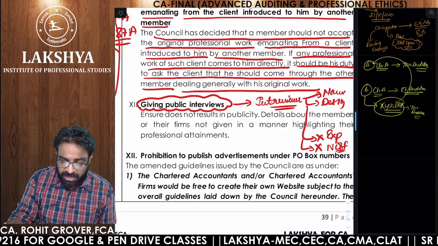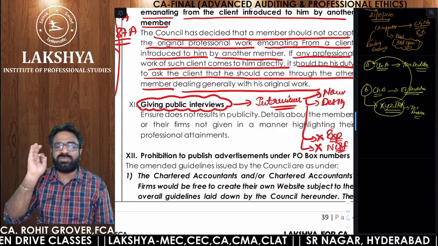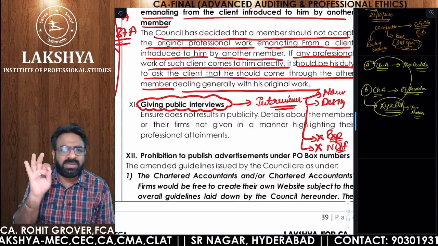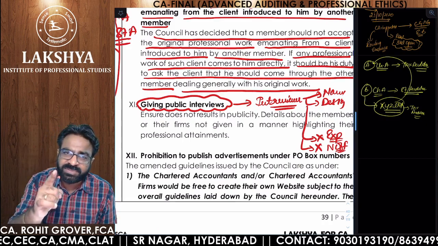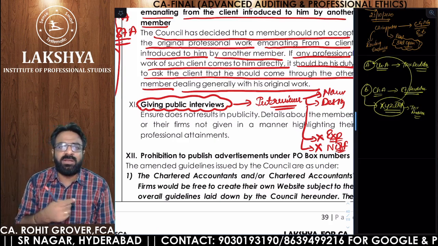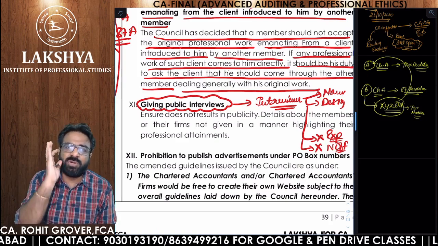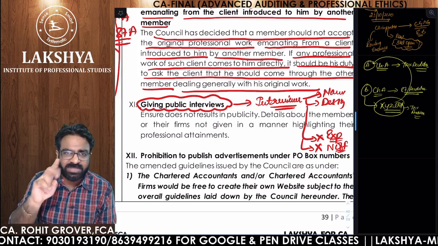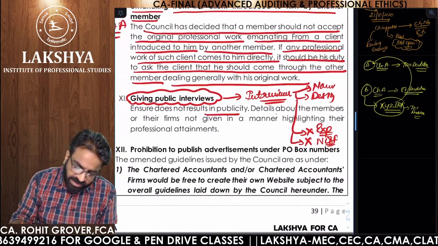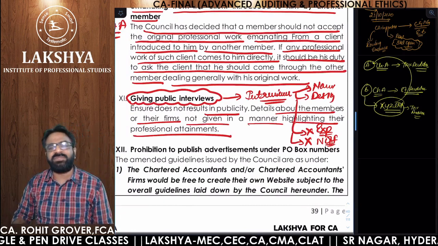Are you getting the point? If the interviewer is talking about the name of your firm or about your experience, if the interviewer is talking about anything other than your name and designation, then you are guilty of professional misconduct. Sir, why am I guilty? The interviewer talked about me. Why should I be guilty? It is your responsibility to tell the interviewer not to speak about your attainments, experience, and firm name.